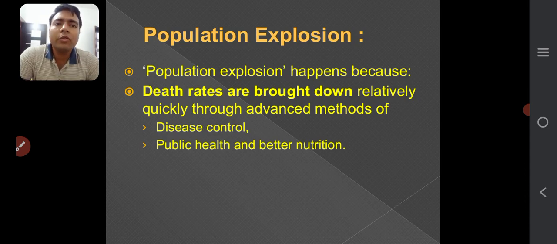Now, population explosion. Population explosion happens because death rates are brought down relatively quickly through advanced methods of disease control, public health, and better nutrition. That's why population explosion happens. So, why did it happen? Because we can control the death rates, but we can't control the birth rate as successfully as we are controlling the death rate. Because we can provide the health facilities, but we can't encourage people to change in one or two days.